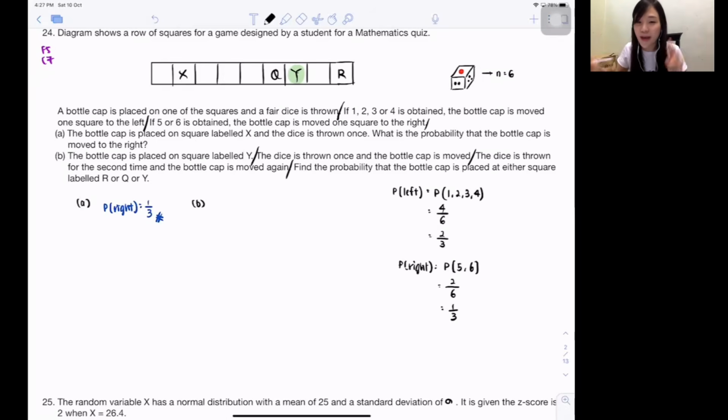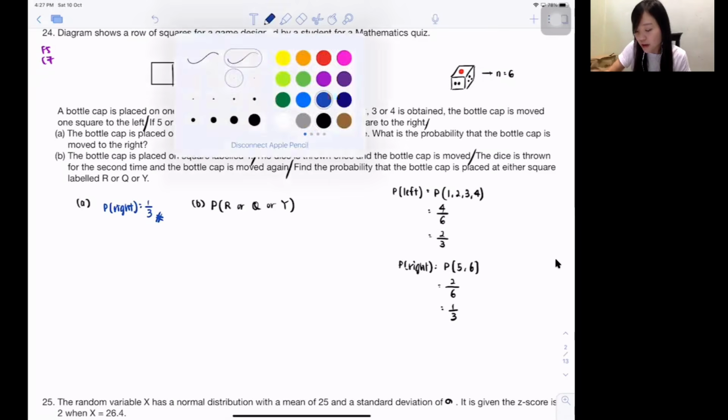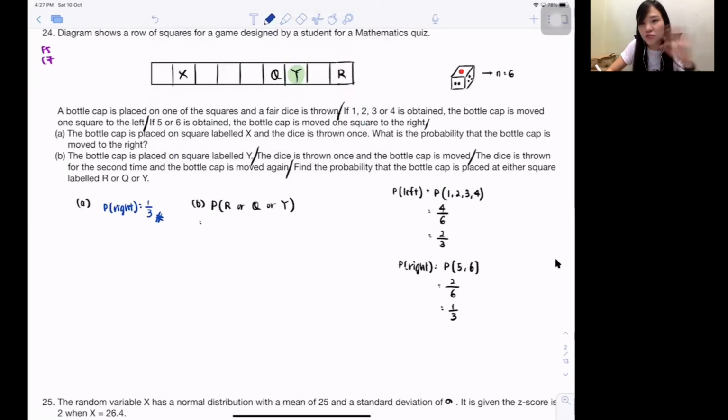2 steps, yeah? Bear in mind. Find the probability, okay? Find the probability. You see, probability must always put a bracket, okay? Put some description inside. Find the probability that the bottle cap is placed at either square label R, Q, or Y. So guys, they're asking me now, what is the probability of you will stop at R or Q or Y? Correct? So R, Q, or Y is 3 different situations.